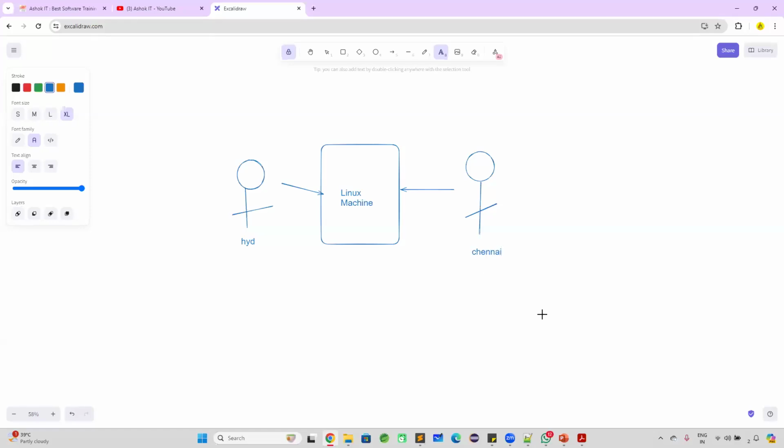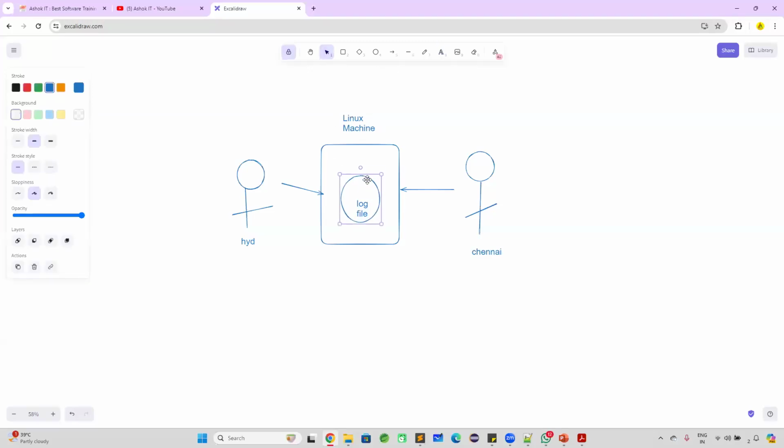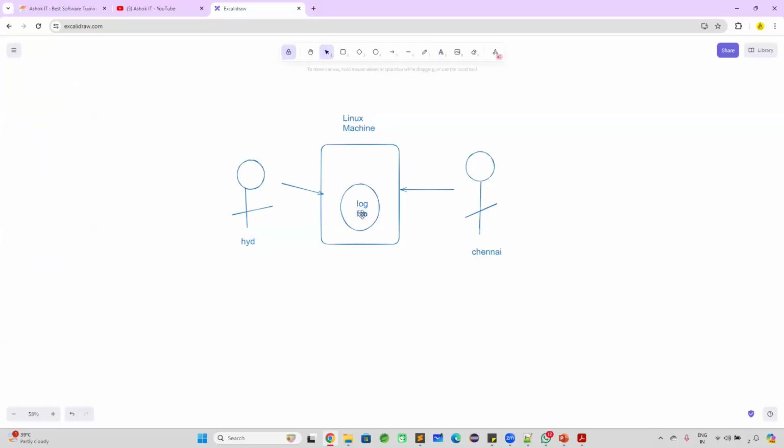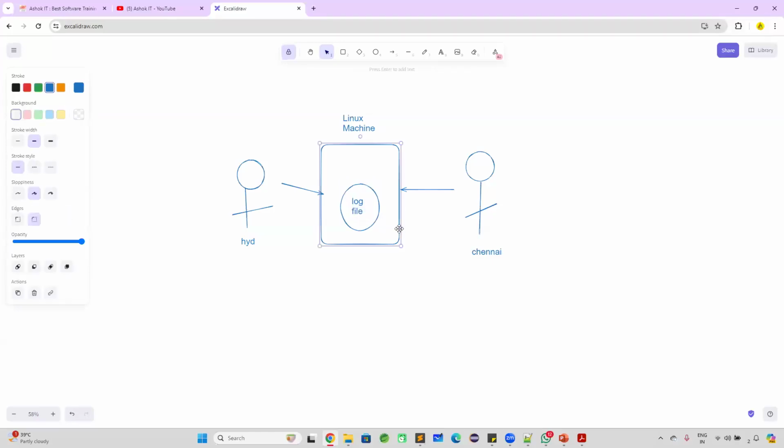Today in our project, there is a problem. They want to check the logs. The log files are available in our Linux machine. In this machine, our application log file is stored. The manager told 2 people, could you please check what is the issue in the project? For checking the issue, they need to see the log file, which is available in the Linux machine.